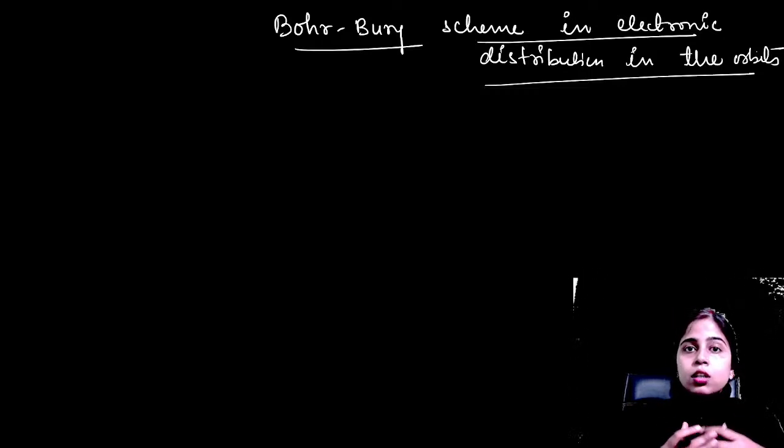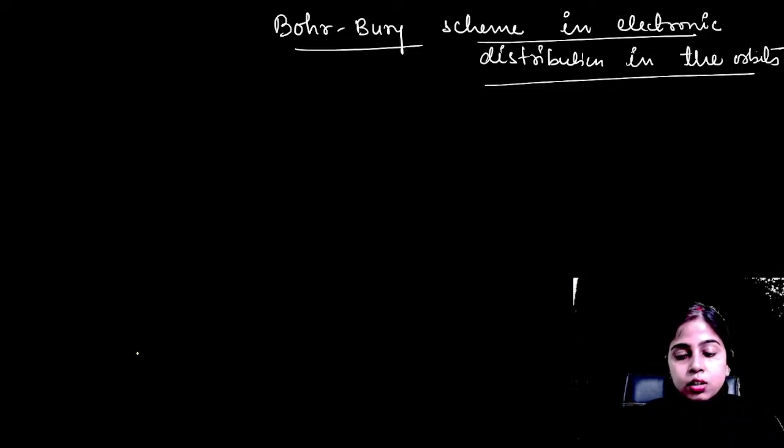So Bohr and Bury decided to give a scheme which will decide the electronic distribution in the orbits. They suggested that the electrons in an atom are distributed in different orbits or shells present inside the atom. So every electron will be divided accordingly. So the following rules were there.